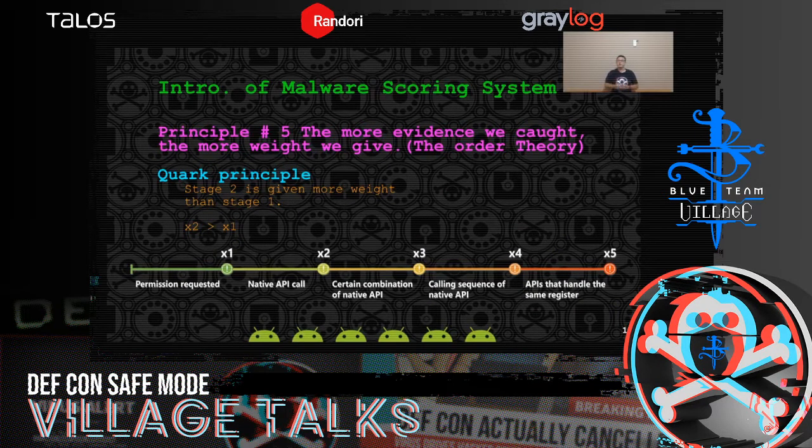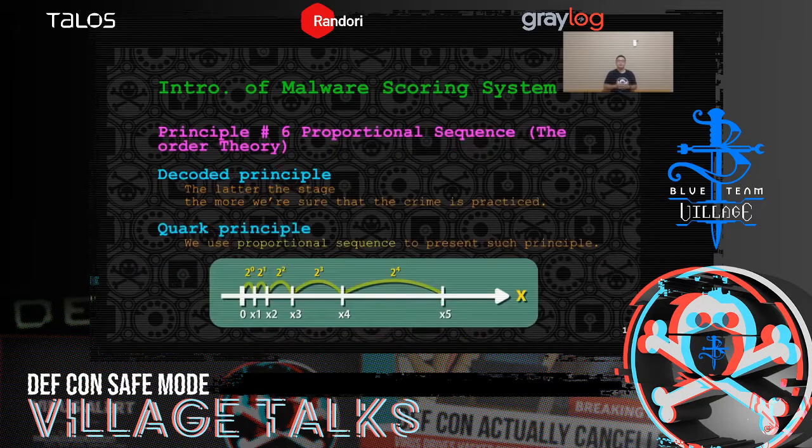The more evidence we caught, the more penalty weight we give. So we give stage 2 more weight than stage 1, and stage 3 more weight than stage 2, etc. Okay, principle number 6, proportional sequence. As we decoded from the criminal law, the later the stage, the more we are sure that the crime is practiced. So we consider a proportional sequence, for example, 2 to the power of n, to represent such a principle in our scoring system. All right, principle number 7.